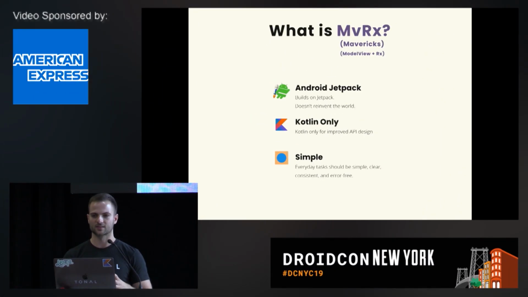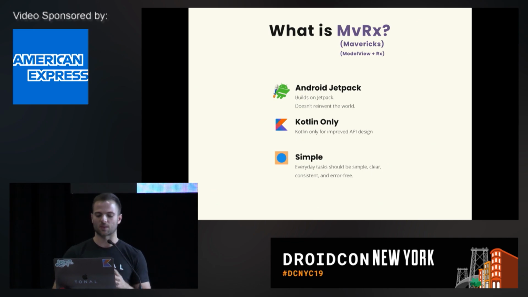Okay, so let's talk about MvRx, because that's why you are all here. So MvRx is an Android architecture library, and it's built on top of Android Jetpack. Now, this is a really important point. We knew when we set out to build MvRx that we wanted it to stay pretty close to what Google was doing. Jetpack is an amazing suite of libraries. It's evolving really fast, and it's frankly really, really good. So we didn't want to redo the work they're doing. We wanted to build on top of it.